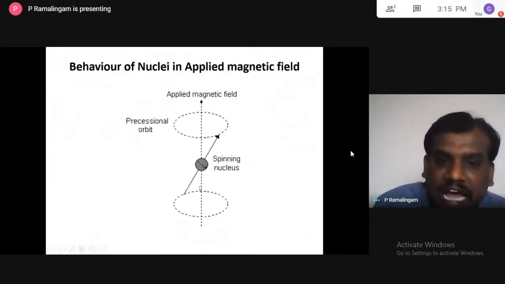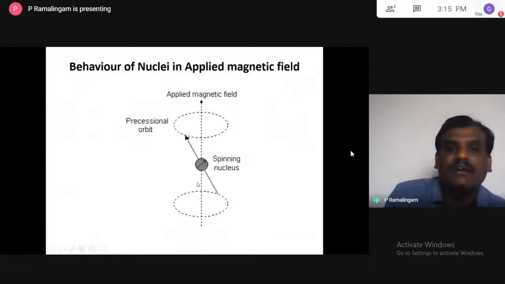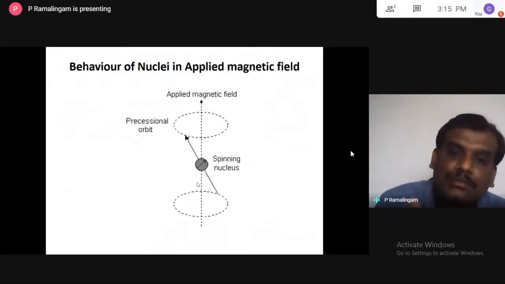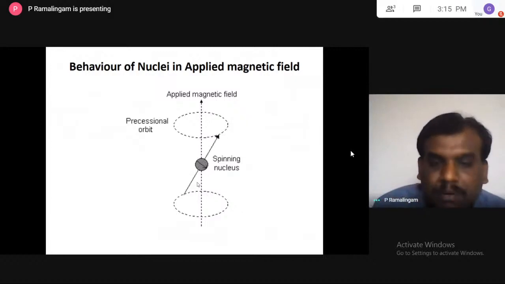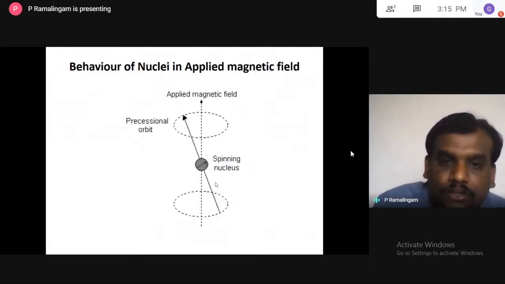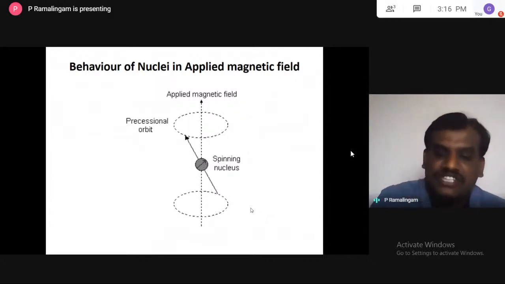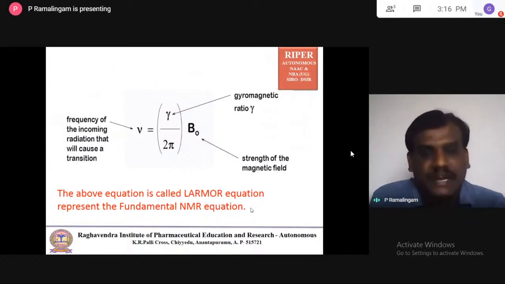Here, the angle between the applied magnetic field and the spinning axis is what relates to angular momentum. Generally, angular momentum is correlated with the spinning axis and the gravitational axis. But here, this angle will differ from nucleus to nucleus, and accordingly the energy level also changes. So now, let us come to this equation.